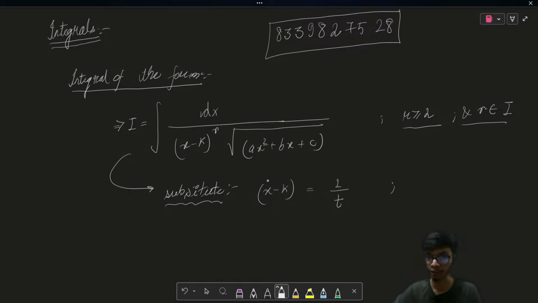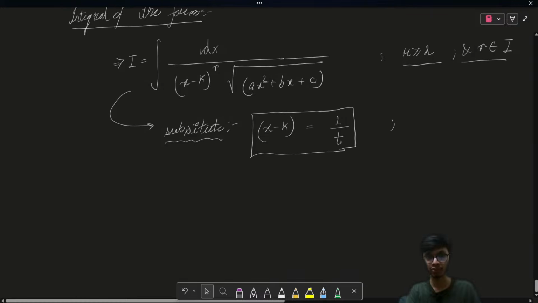And why do we need to do the substitution? You will get to know once we solve some questions. Okay, so let's take an example to illustrate the special form of this integral.